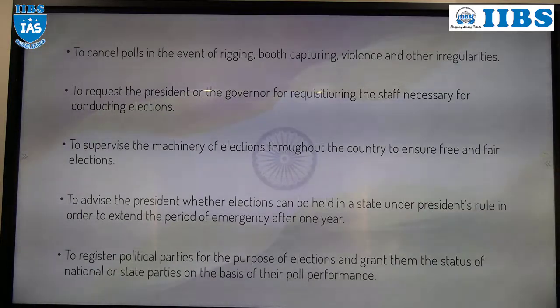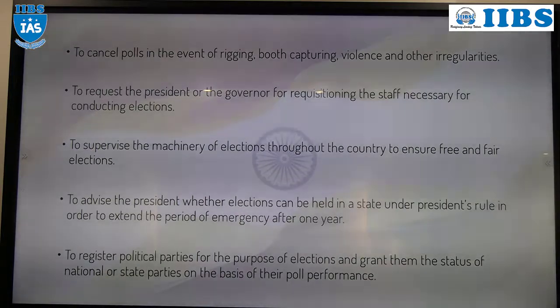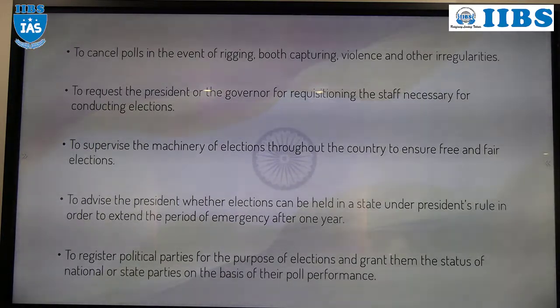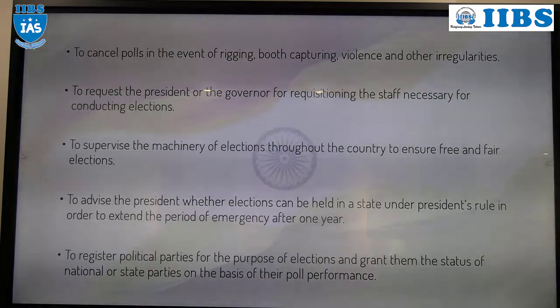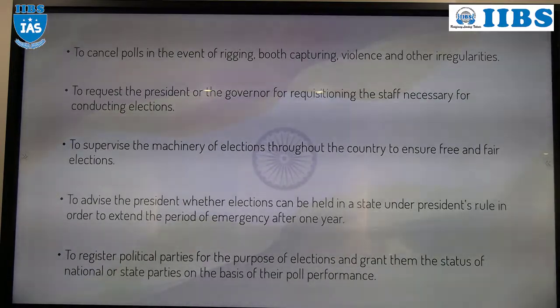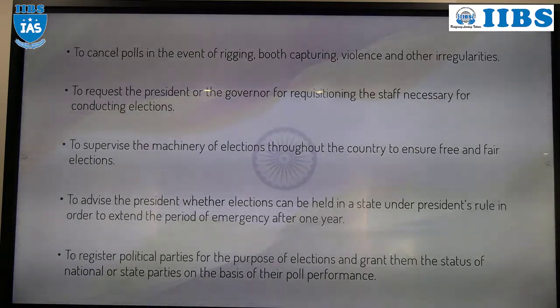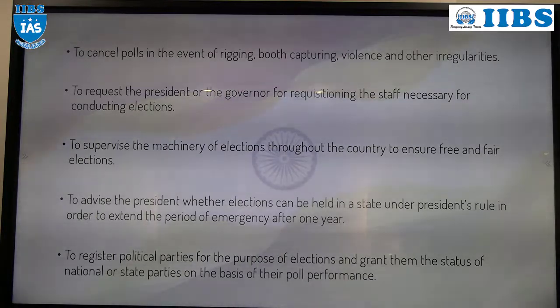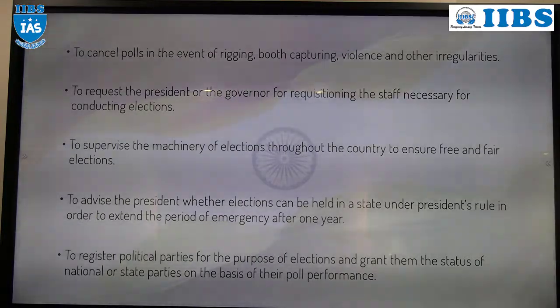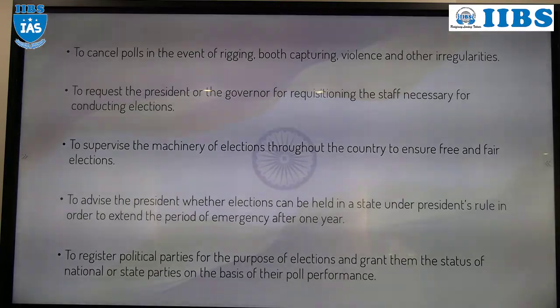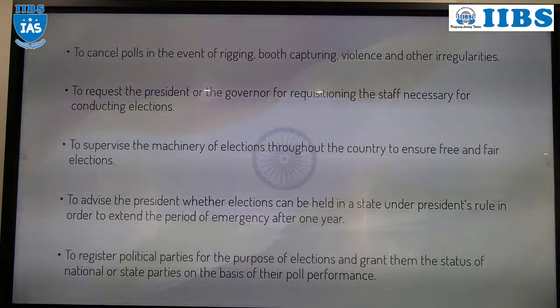And as I already discussed, the Election Commission of India will also recognize a political party as a state party or a national party based upon the performance of those parties in elections. Understood everyone?